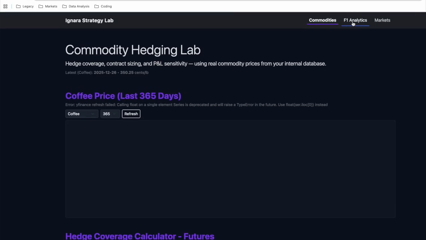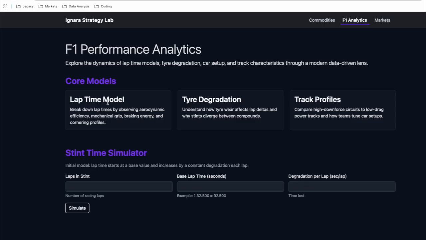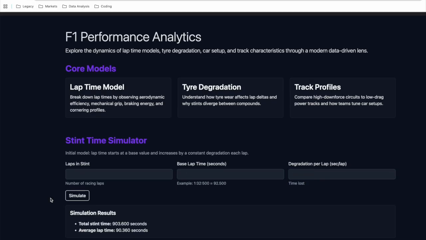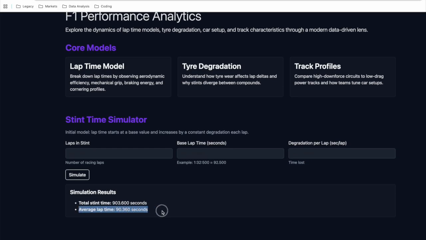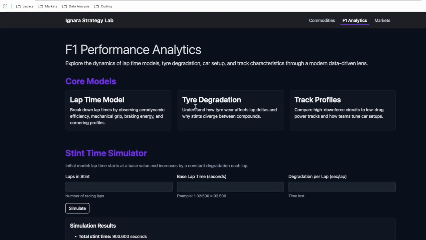If I was more into Formula One, I can go into my F1 analytics page and maybe take a look at lap time models, tire degradation, track profiles, right? We have a stint time simulator here, which says if I'm racing for 10 laps and my lap times are 90 seconds each, but all of a sudden I'm losing 0.8 seconds per lap because of tire degradation, obviously my average lap time is no longer 90 seconds. It actually increases with each lap I take, right? So this hasn't been fully fleshed out because of time constraints, but the intentions are there.